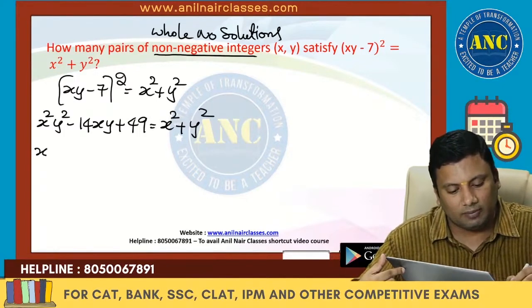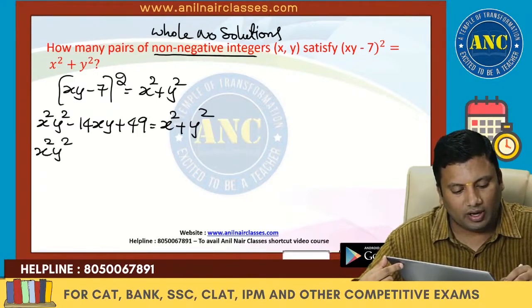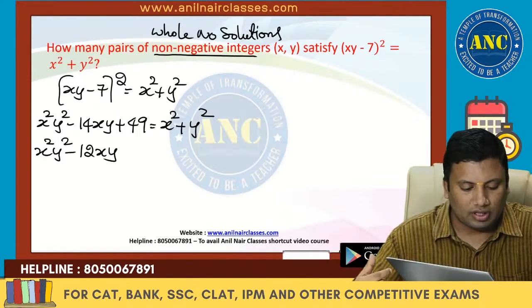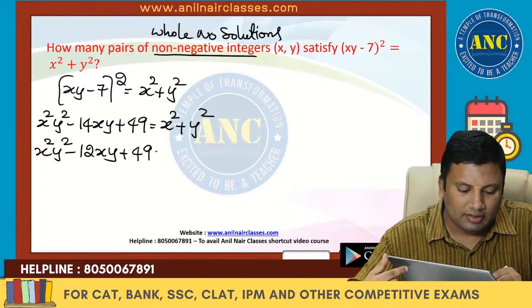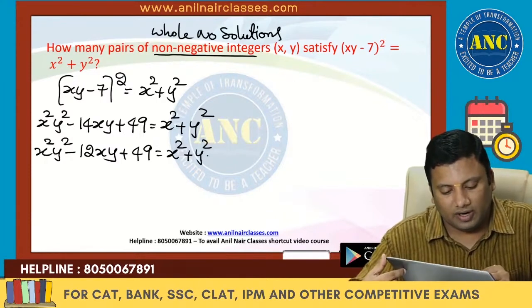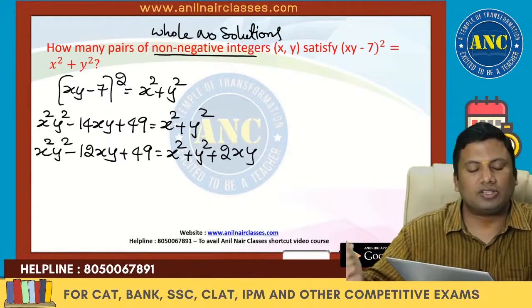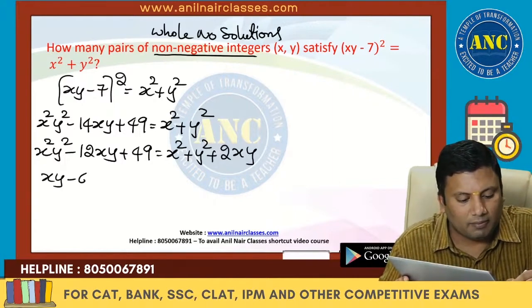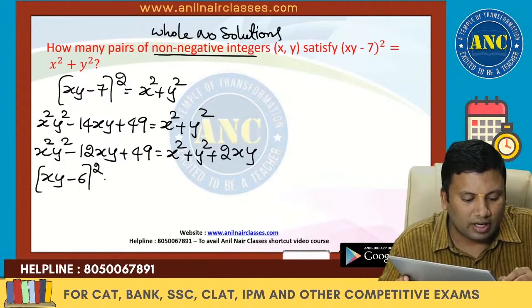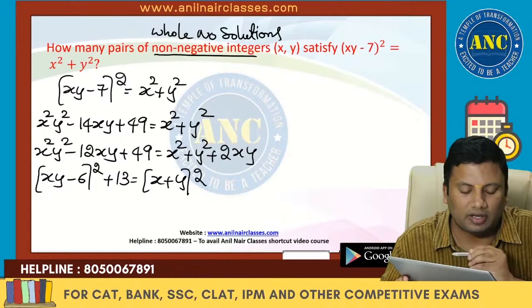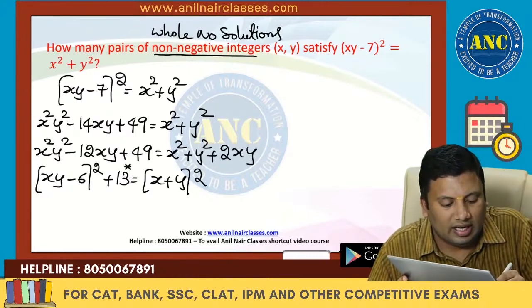So this is x square y square minus 12xy plus 49, which is x square plus y square plus 2xy. I hope it is clear. So this is nothing but (xy minus 6) whole square plus 13. It is nothing but (x plus y) whole square. 13 again is a prime number.